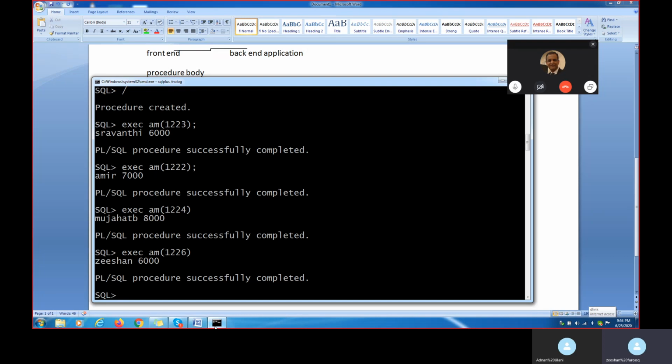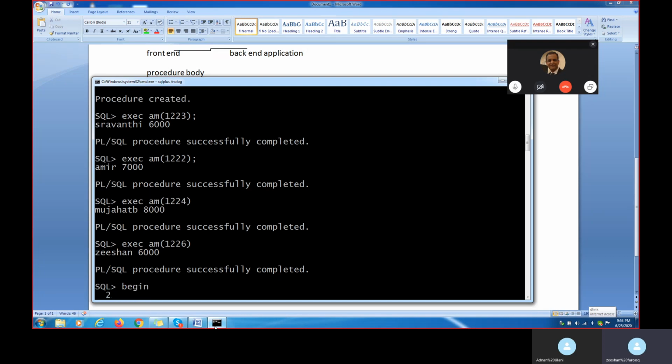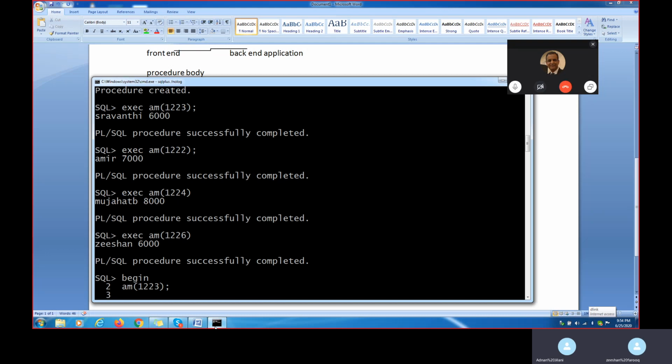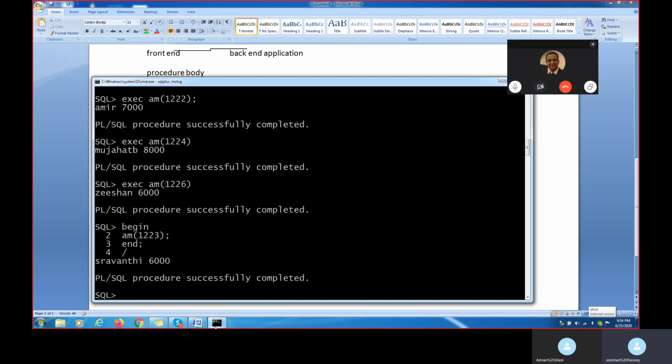Let's go here, and in the same way I type BEGIN, and my procedure name is AM, then the actual parameter value, for example 123, and then END. Procedure name and the actual parameter value. If I put slash, what is happening? I'm executing the procedure either this way or that way, and both give the same result. Or else there is one more way to execute the procedure.